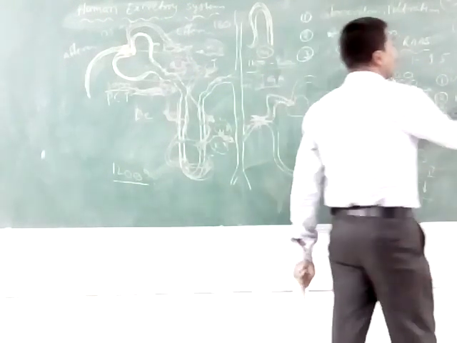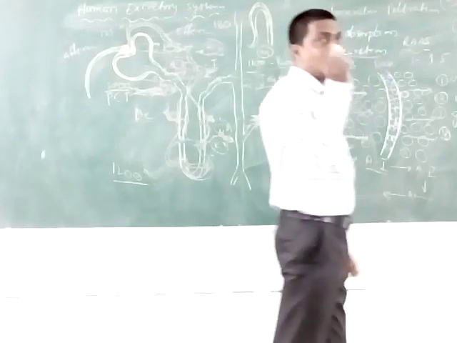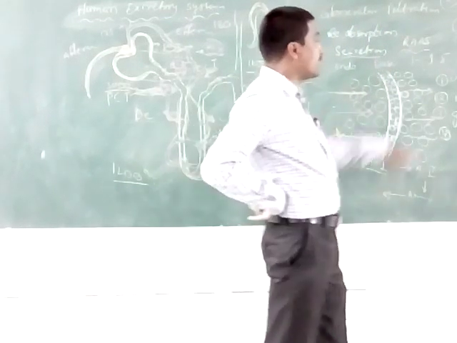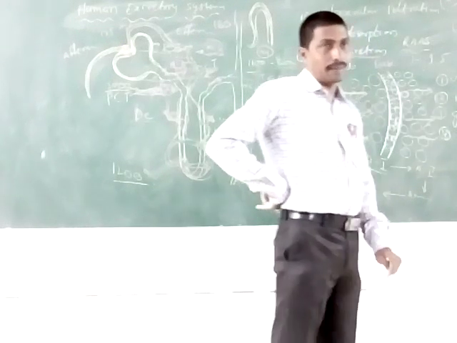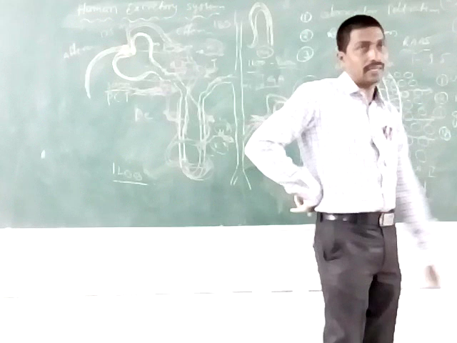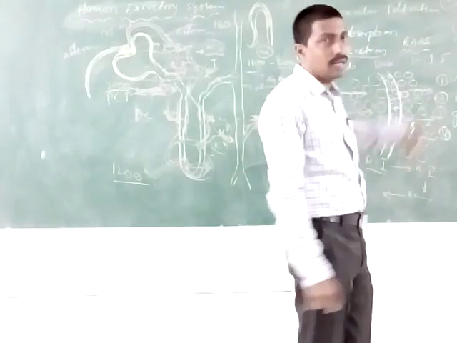The next one is renal calculi. The crystals and stones formed in the kidneys are known as renal calculi. Dehydration causes renal calculi. Small stones are formed in the kidneys.